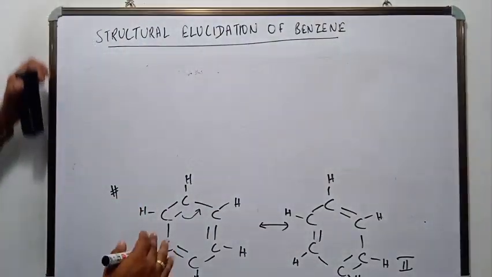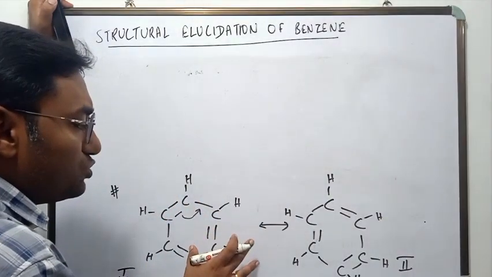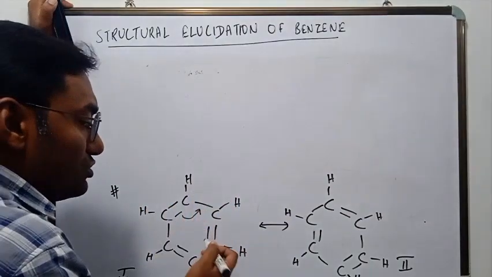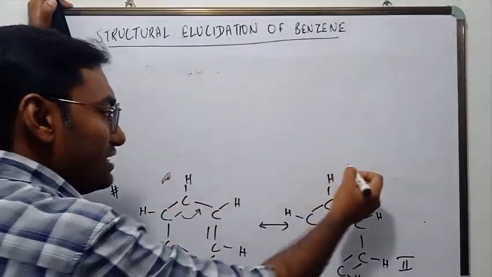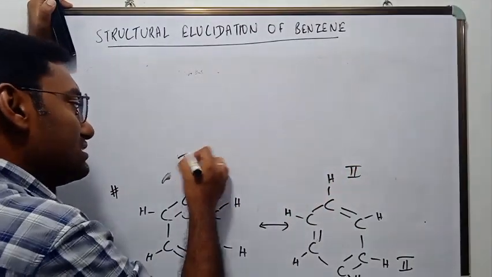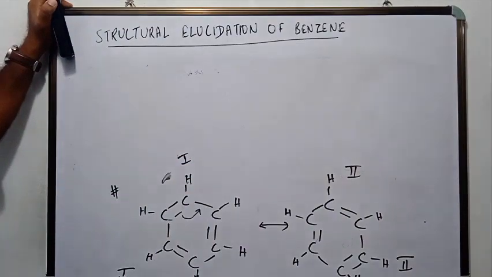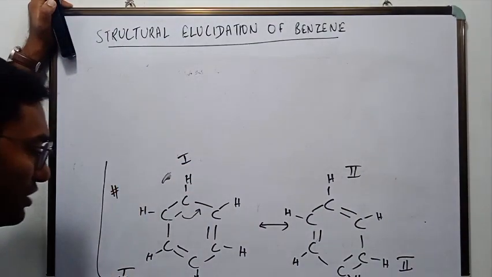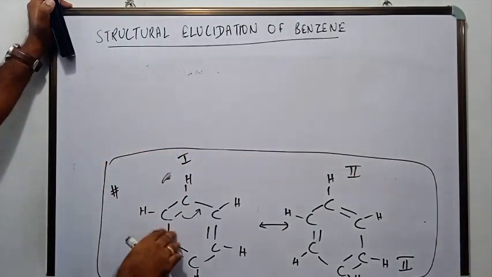Okay, so he said that what he meant to say is that if you take the benzene solution, the benzene solution will have both the structures of benzene, structure 1 as well as structure 2. It will have both the structures of benzene, where these two structures will coexist with each other. So this is the final Kekule structure that was proposed.